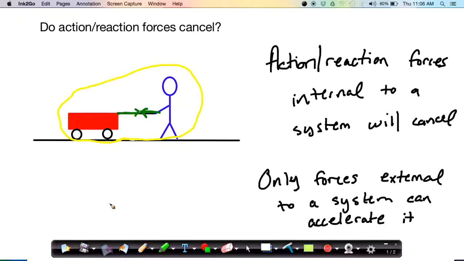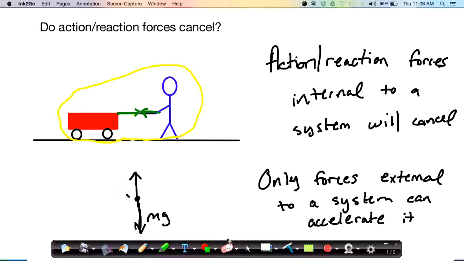So if we look at the combined system of the wagon plus the person, and we consider the external forces acting on the system, well, sure, there's going to be weight and gravity, right? And it would be the combined weight of the wagon and the person in this example. So this is the combined weight, mg, of the person plus the wagon, normal force equal and opposite.